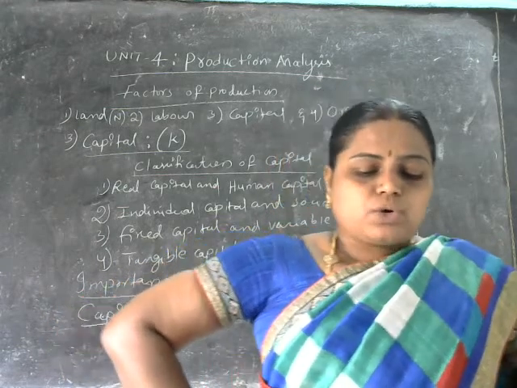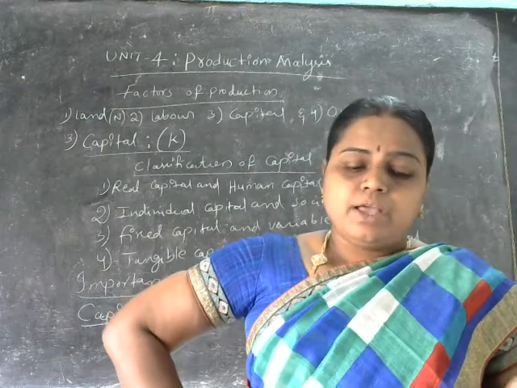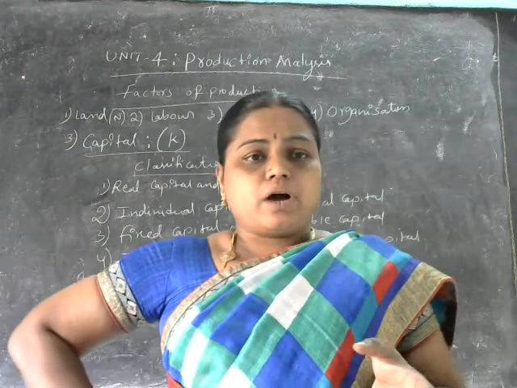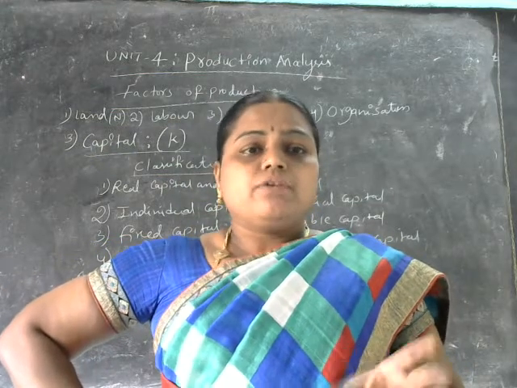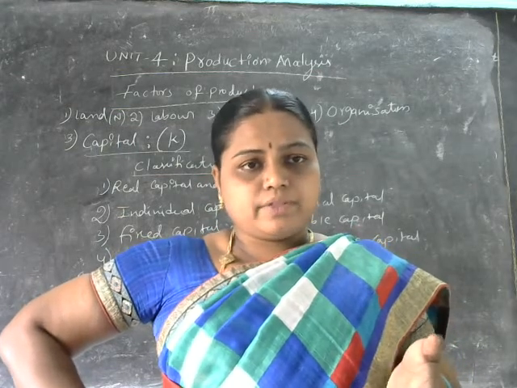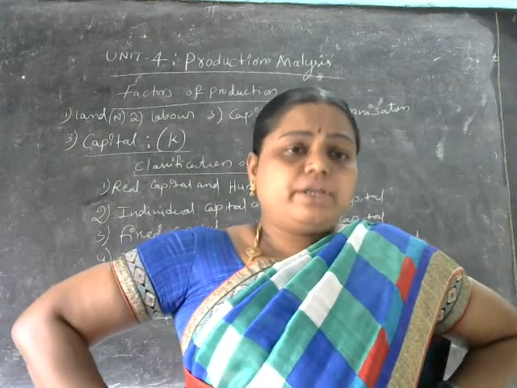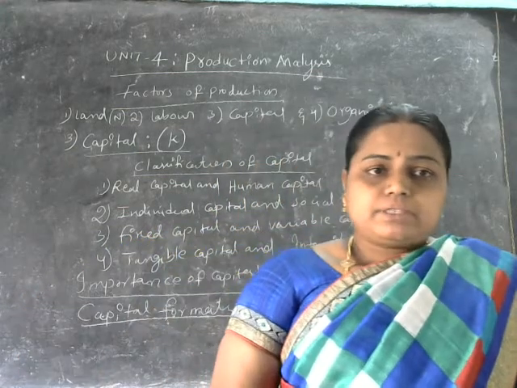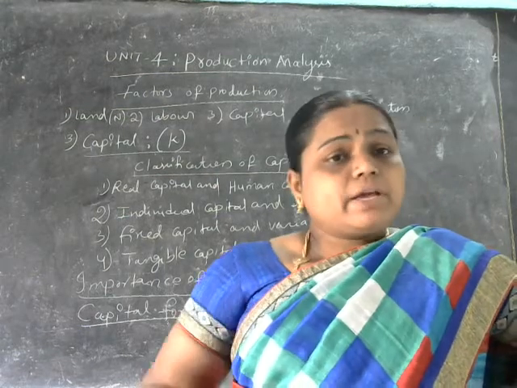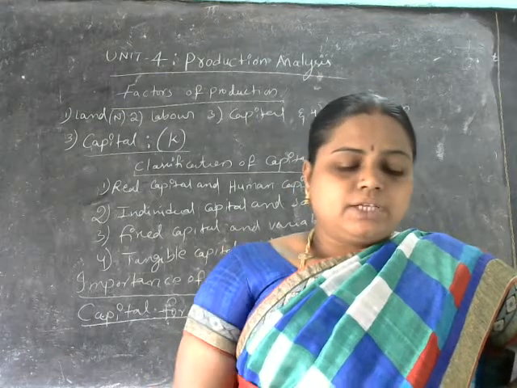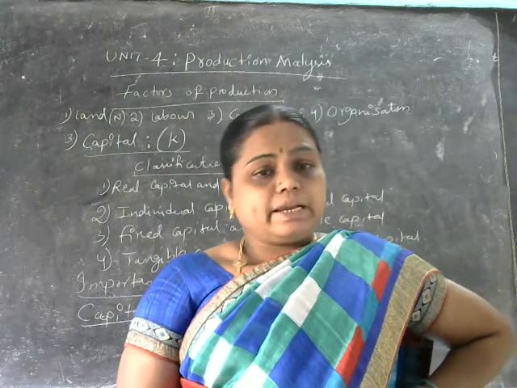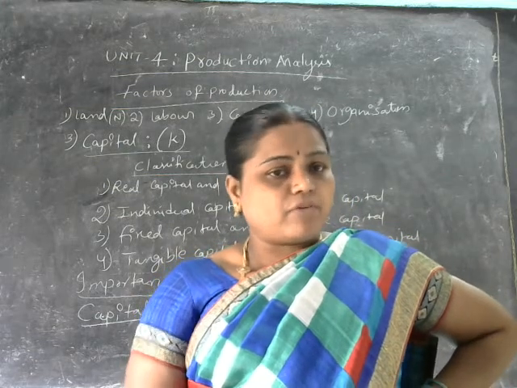Further production of other goods is called capital goods. We can take the example: machines, tools, transport equipment. Machines, plants, tools, all these implements are used to make another good, aren't they? So here, a printing machine can be used to print paper, isn't it? So we are producing another good, paper, using a printing machine. So like that, machines, tools, transport equipment, electricity, etc., we are using in the form of capital goods here.